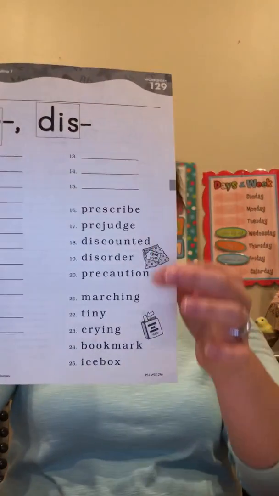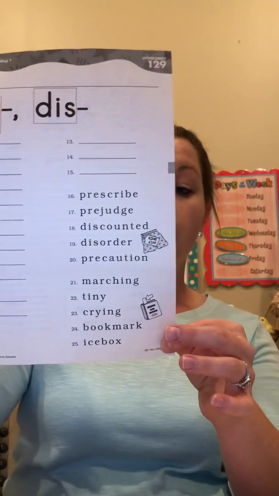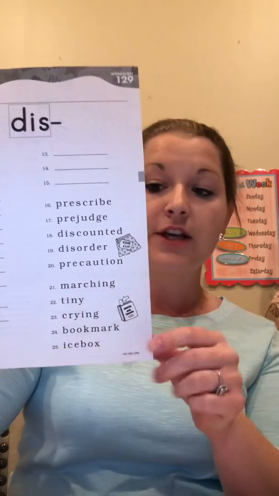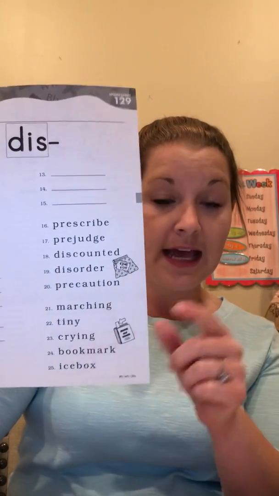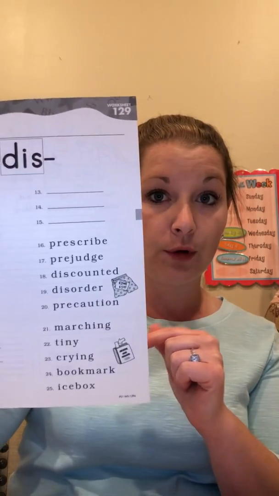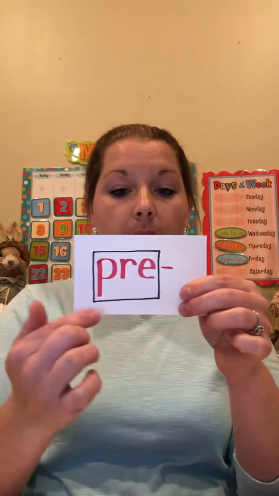And then we have a couple of review words at the bottom with review patterns that we've already learned. So take a minute, write these down. You can pause your video, of course, and then code them. I'm going to go ahead and code them real quick, and then we will check them together to make sure we got them all right. And don't forget, on a prefix, just like with a suffix, we box it to show that it is a part of the word that is a prefix, okay?